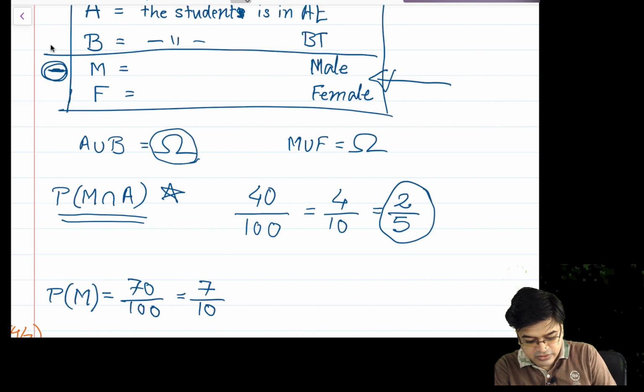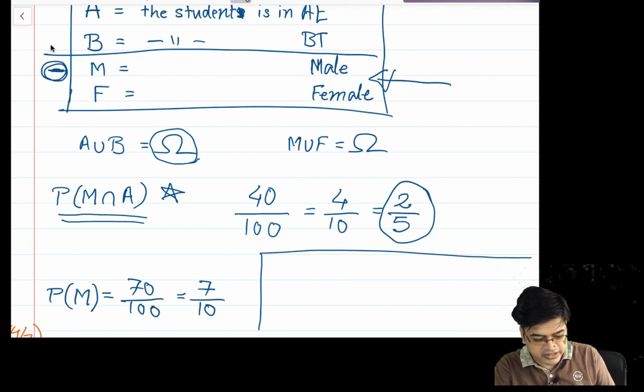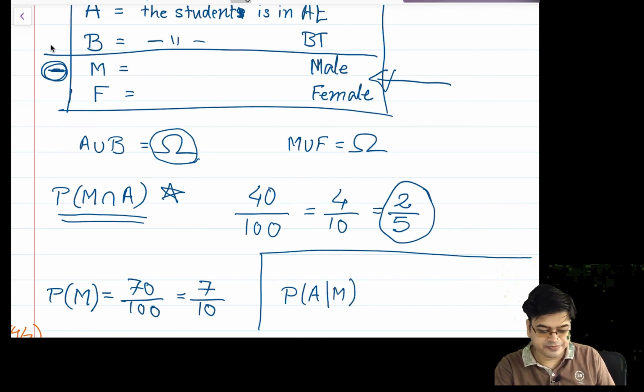Now we have already computed some probabilities. Now I want to compute the probability that the given student is from AE, given the fact that this guy is a male. How will I compute the probability?